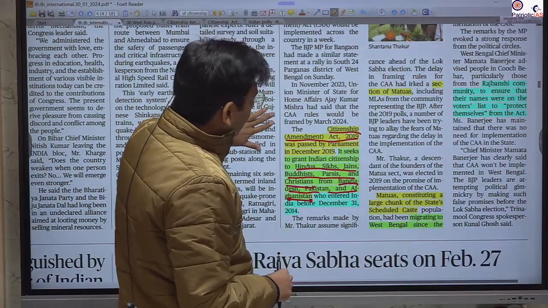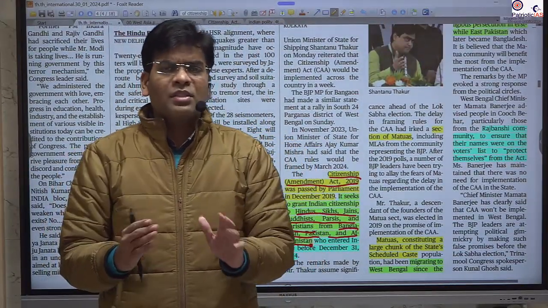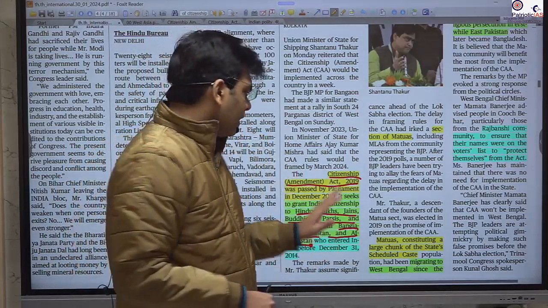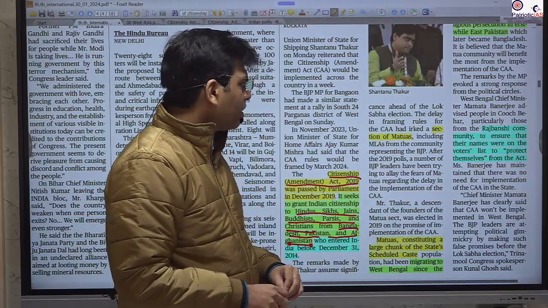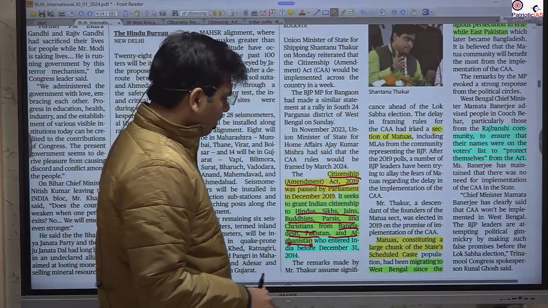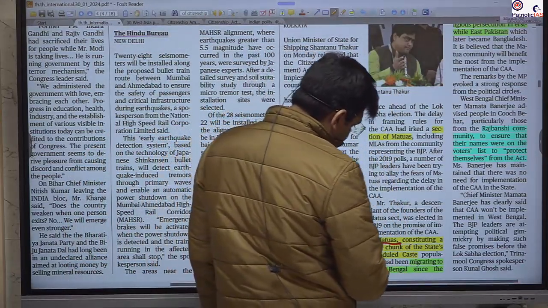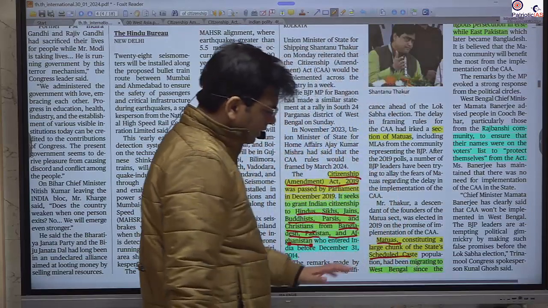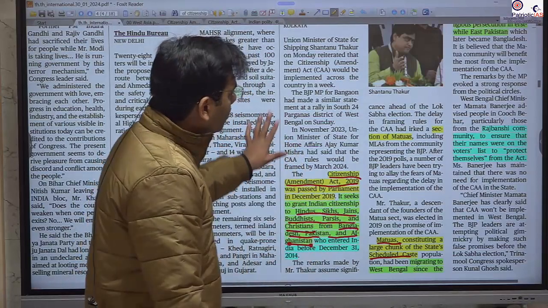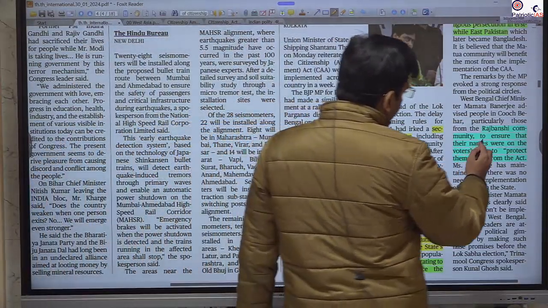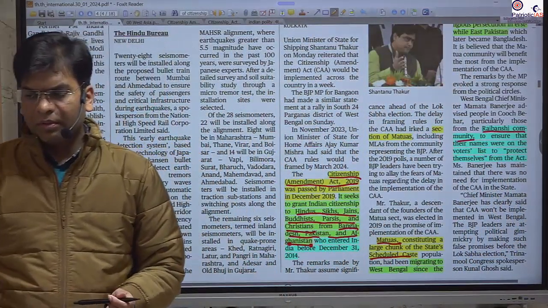You have to take a stand. The government's stand is that we don't have that many resources to provide citizenship to that many refugees. So to reduce this number we have excluded the Muslims. Okay. You should also know that the Matua community are from the scheduled caste. They were persecuted in East Pakistan, which is now Bangladesh. The Rajbansi community are also a minority. So you should remember all these communities.